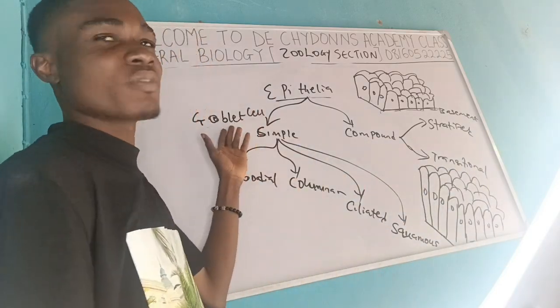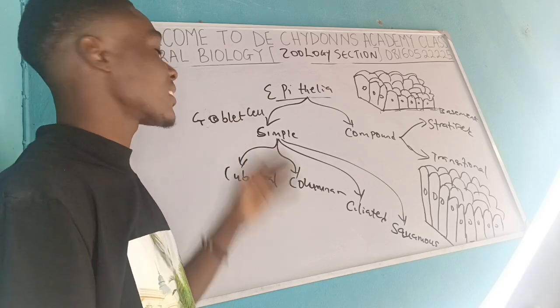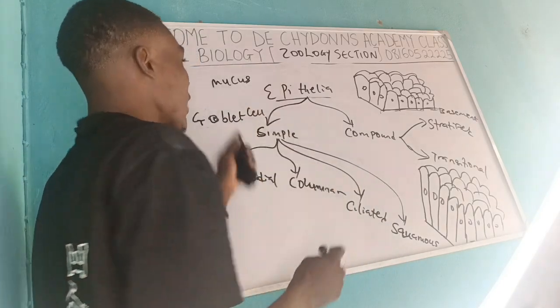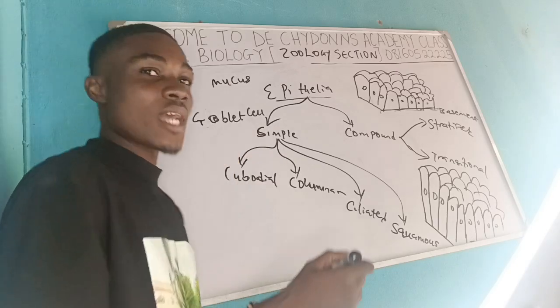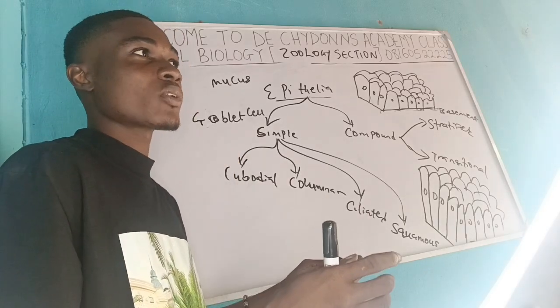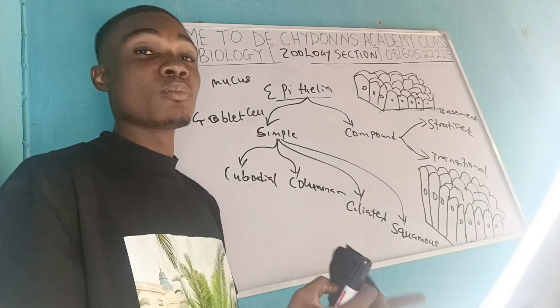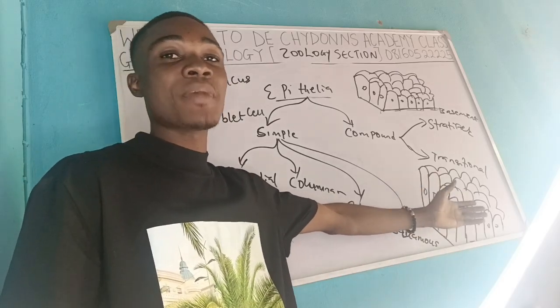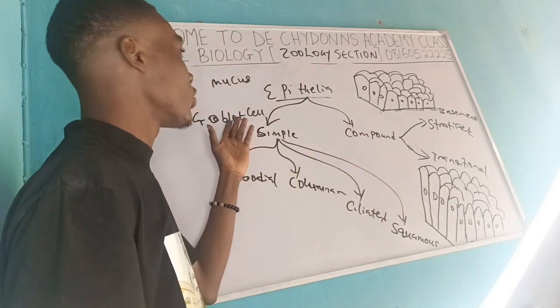And what is the function of these goblet cells? These goblet cells are known for their production of mucus. So they are known for the production of mucus. Now, God made the body in a nature that any place where mucus is highly needed, you will see the columnar there, because the columnar is the best that can harbor the goblet cells.